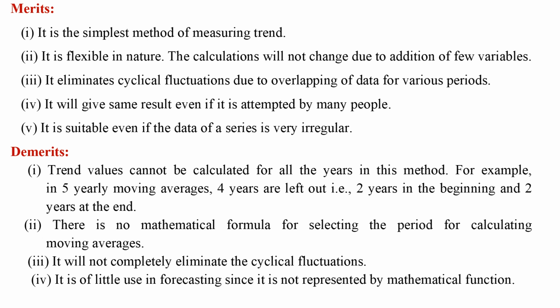Demerits. 1. Trend values cannot be calculated for all the years in this method. For example, in 5 yearly moving averages, 4 years are left out, i.e., 2 years in the beginning and 2 years at the end. 2. There is no mathematical formula for selecting the period for calculating moving averages. 3. It will not completely eliminate the cyclical fluctuations. 4. It is of little use in forecasting since it is not represented by mathematical function.